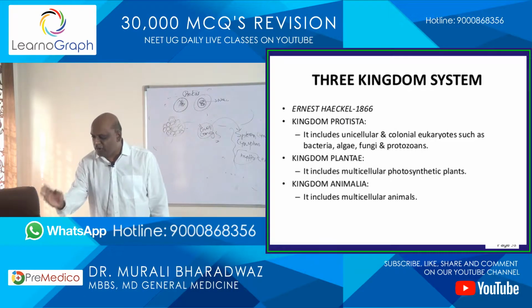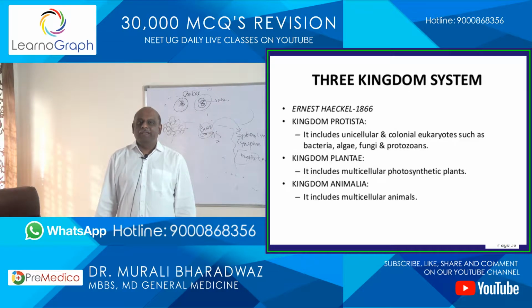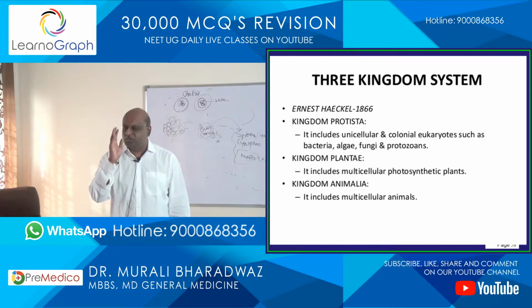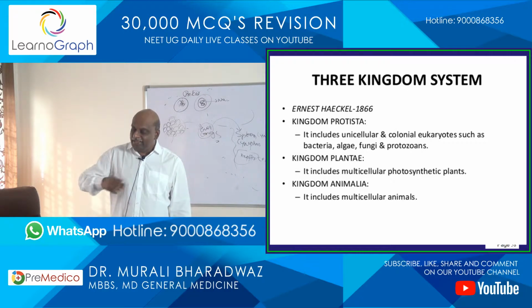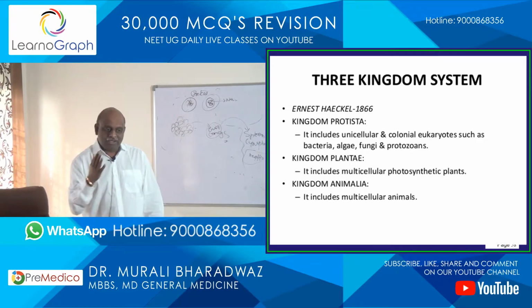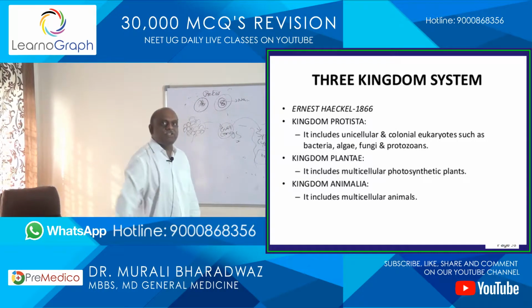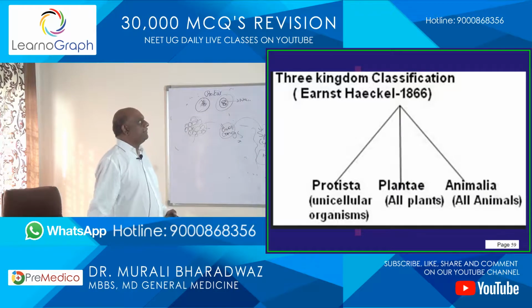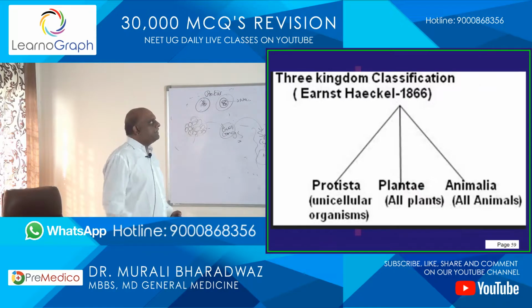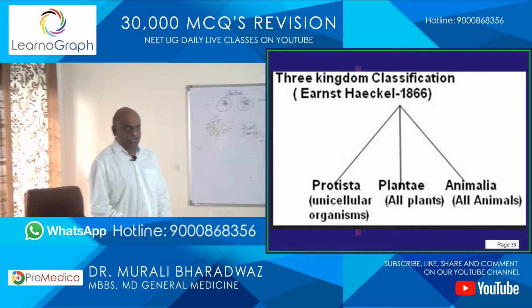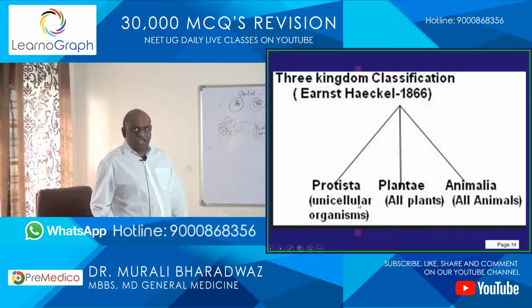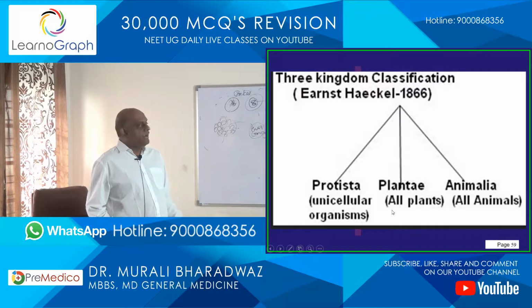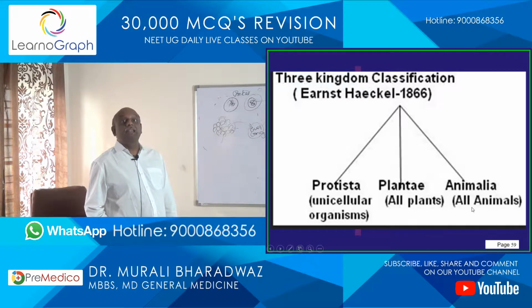Through the microscope, how can you look at the nucleus? And inside the nucleus, how can you use the electron microscope to look for the DNA? Like that, as the knowledge improved, your classification system also is becoming finer and finer, is what you should remember. So, the three kingdom classification of Ernst Haeckel: you have Protista, which are unicellular, then all plants, and all animals under Animalia.